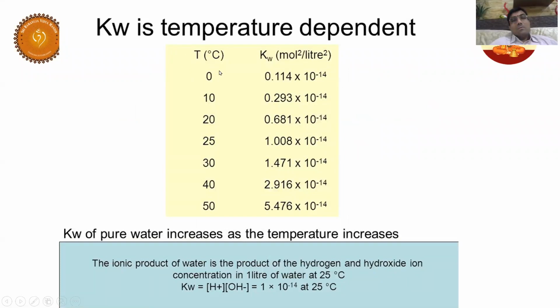So now I convey to you that Kw is temperature dependent. So when you increase the temperature, what is happening to the Kw value? It is increasing. You can see here, it is not constant at 10 power minus 14 in all the cases: 0.114, 0.293, 0.681, and so on. What does it mean when Kw is increasing?